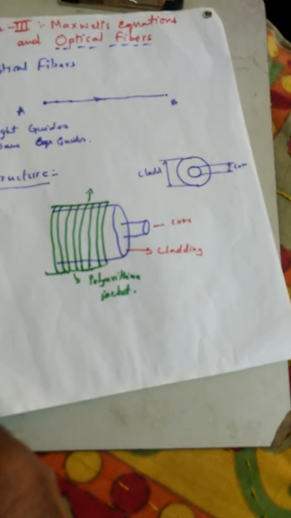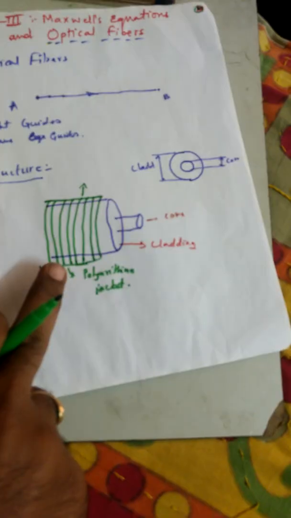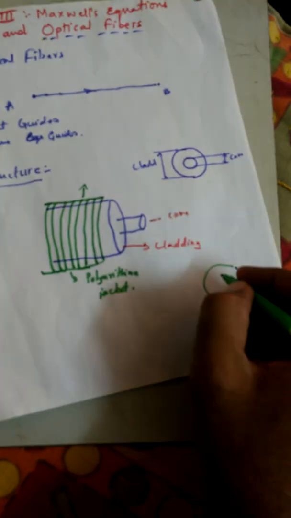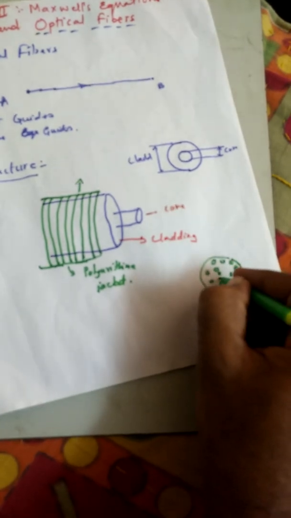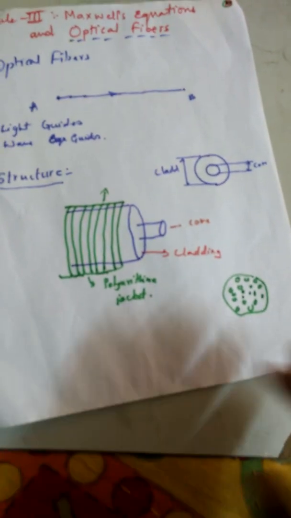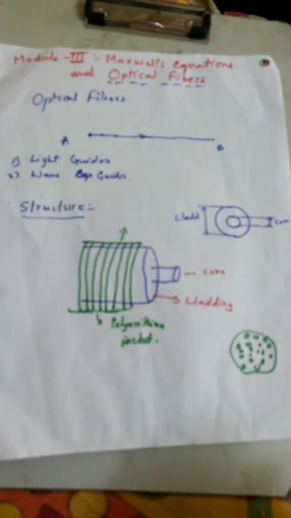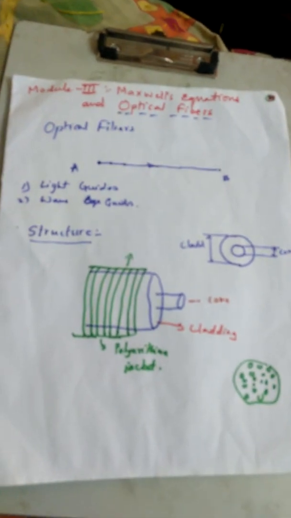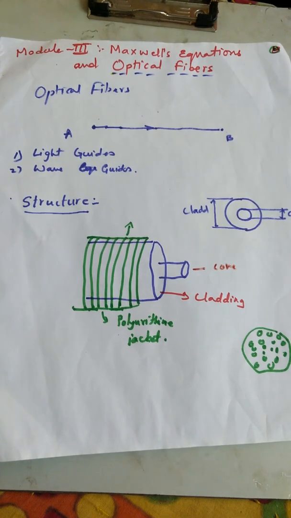Basically, a cable means a collection of such fibers which are wound together. So if I have a cable, the cable looks like this. There are a large number of optical fibers present in this cable, and this cable is once again wound with some thin metallic foil and a very thick plastic material, and this cable is placed inside the earth around 6 feet below. And that can be used as a communication channel.